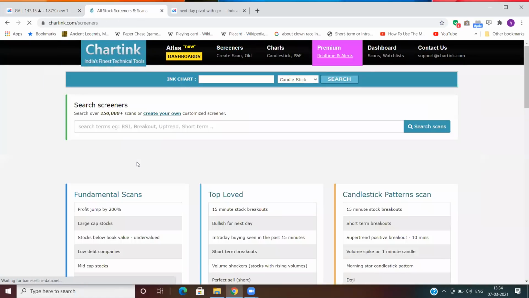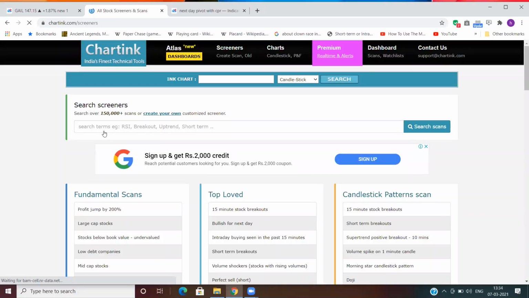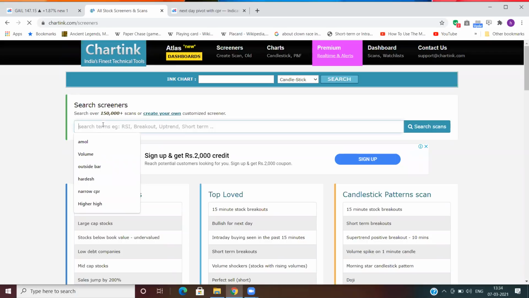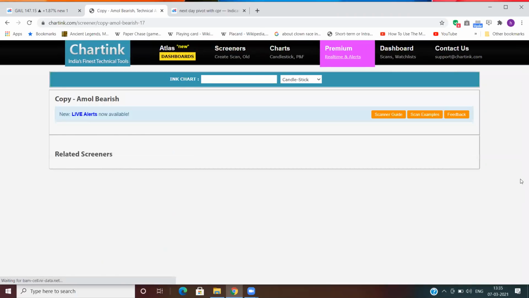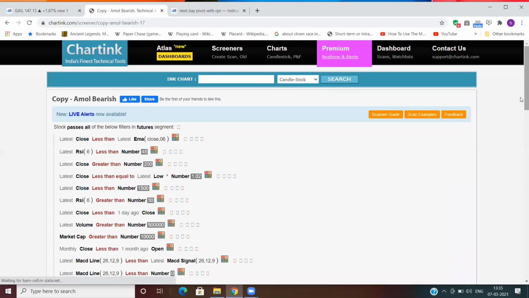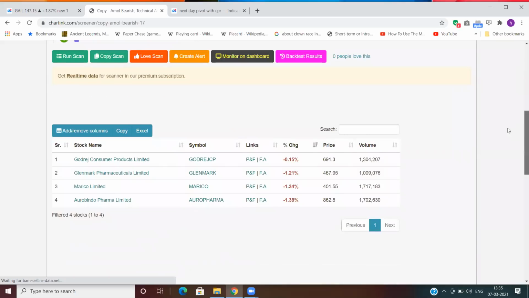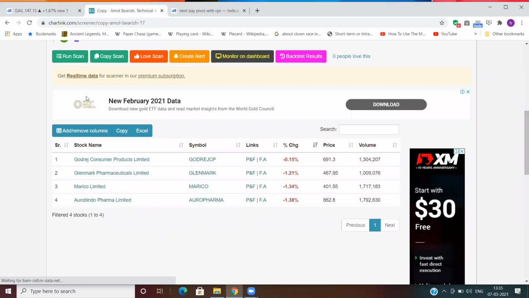And you can use any scanner. If you have any scanner which can select stocks for you on the bullish side or the bearish side, you should use your scanner. These are the scanners which I use particularly for my stock selection, and this is how I use them. Okay, let's check what Glenmark has to say, or Marico.